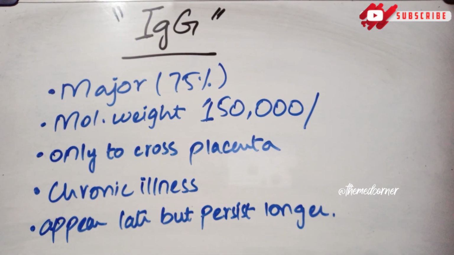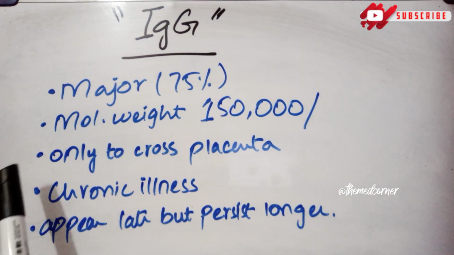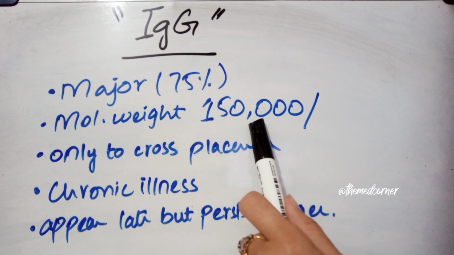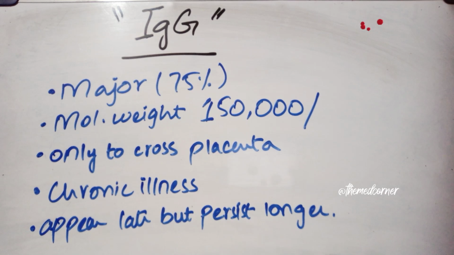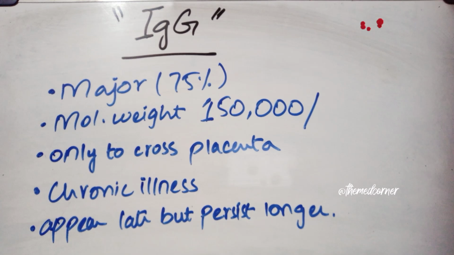So the IgG, that is immunoglobulin G, as we have discussed earlier, is the major part of the immunoglobulins. It makes up 75%. And if we talk about the molecular weight, it is 1,50,000 something. The most important feature of immunoglobulin G is that it is the only immunoglobulin that can cross the placenta and provide natural immunity to the fetus.